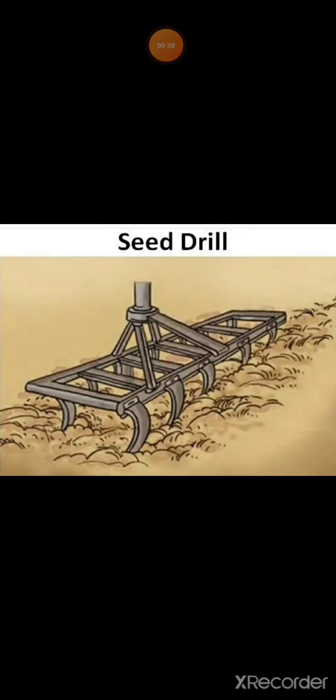So what are the advantages of using a seed drill for sowing seeds? The advantages are: it sows the seeds uniformly at appropriate distances and depths. Second, it ensures that seeds get covered with soil after sowing. This prevents the damage caused by birds. And third, it saves time and labor.